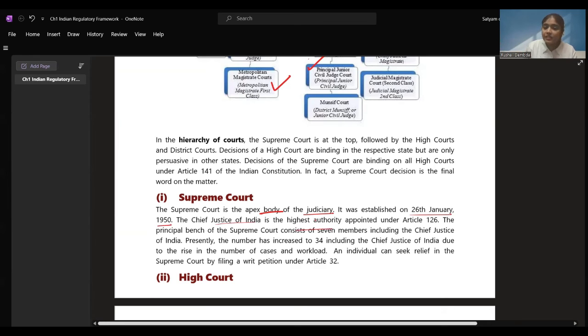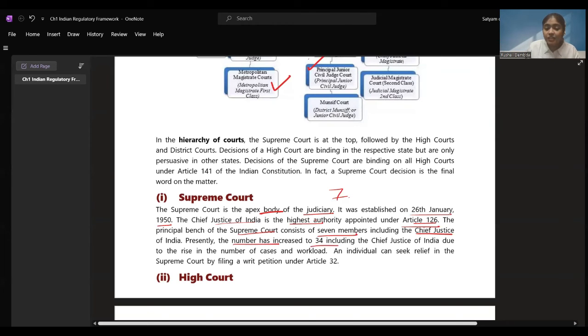Chief Justice of India is the highest authority appointed under Article 126. Chief Justice of India is the one who is going to lead the Supreme Court. They can ask you, just mark it down. Principal bench of the Supreme Court consists of 7 members. There are 7 members in the bench, including Chief Justice of India.